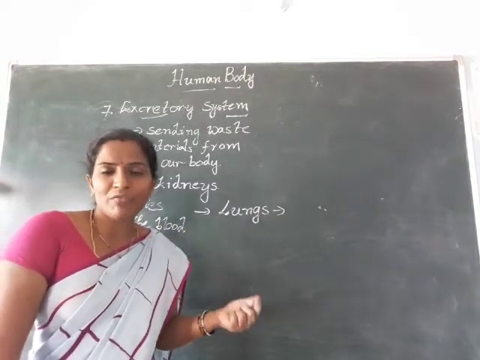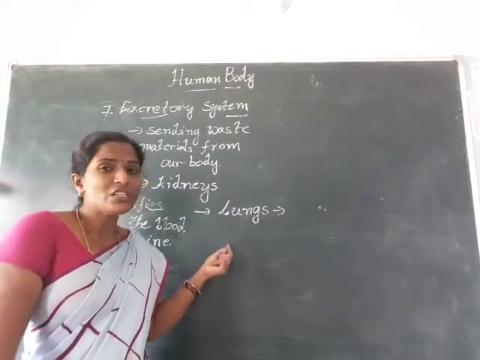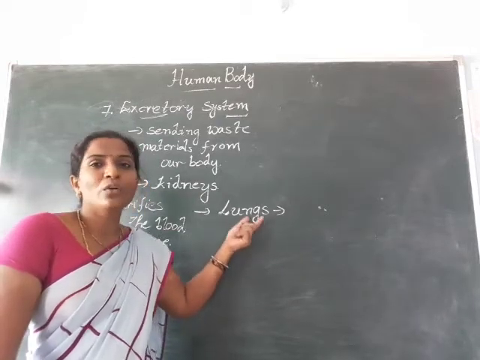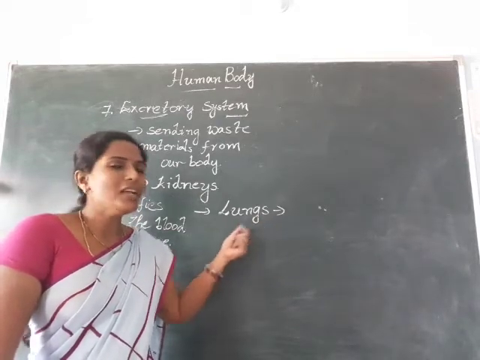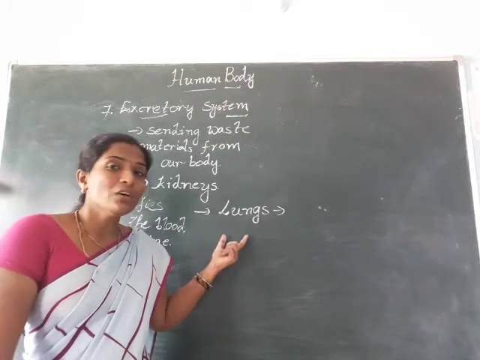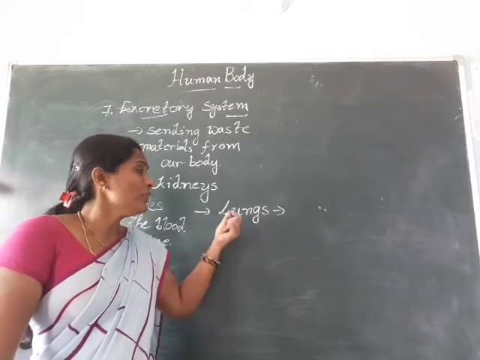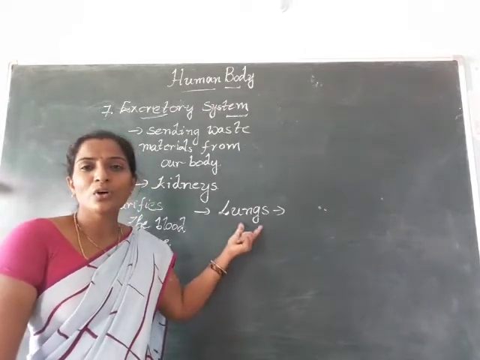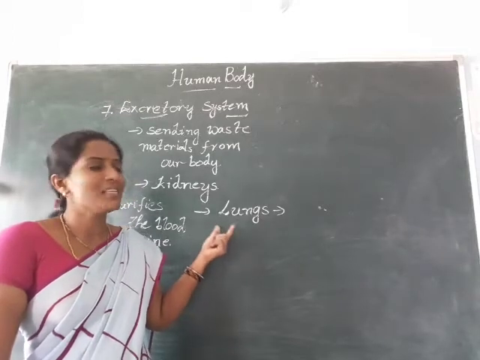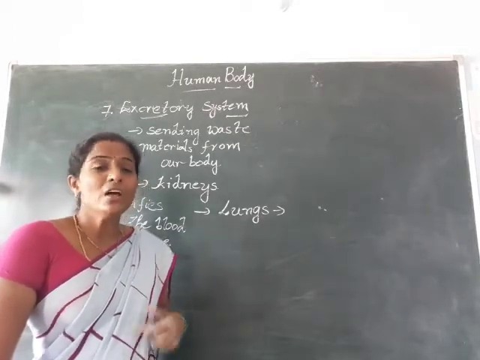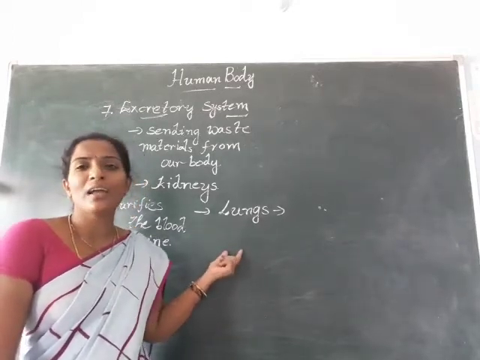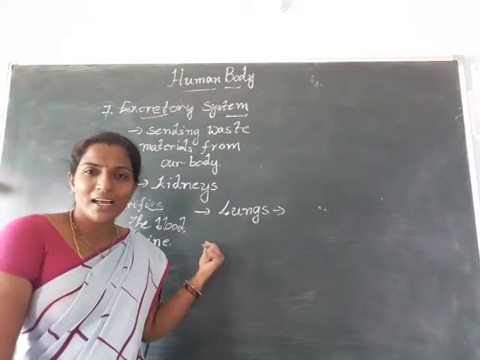We take in fresh air, it goes to the lungs, and we send out the waste gas carbon dioxide. So the lungs also send out waste material in the form of carbon dioxide, and we call the lungs excretory organs.